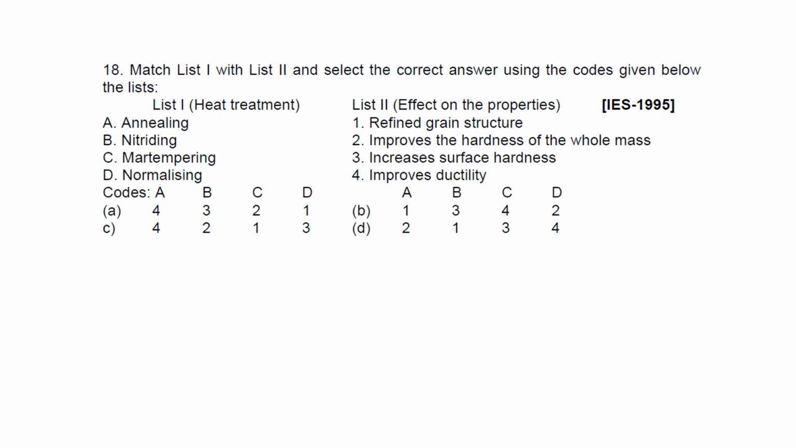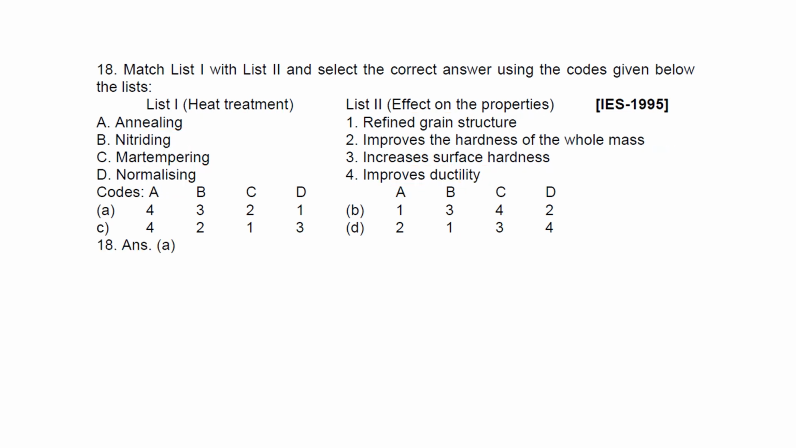Question again, it's a match list. Heat treatment and effect on the properties. Annealing, nitriding, martempering, normalizing. What kind of structure do we have to get? Refined grain structure, improve the hardness of the whole mass, increase surface hardness, improve ductility. So we have to match with these.